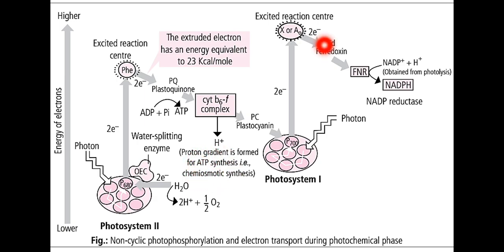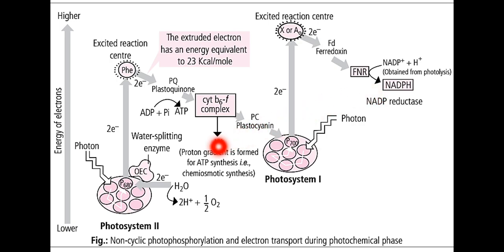Now ultimately, the electron which was excited earlier was moving along the iron sulfur protein, then ferredoxin, and then flavin NADP reductase. So NADP reductase is situated nearer to the outer side of the thylakoid membrane, and it accepts one proton from the stroma, and that electron was also absorbed from FNR, and ultimately one NADPH was synthesized.